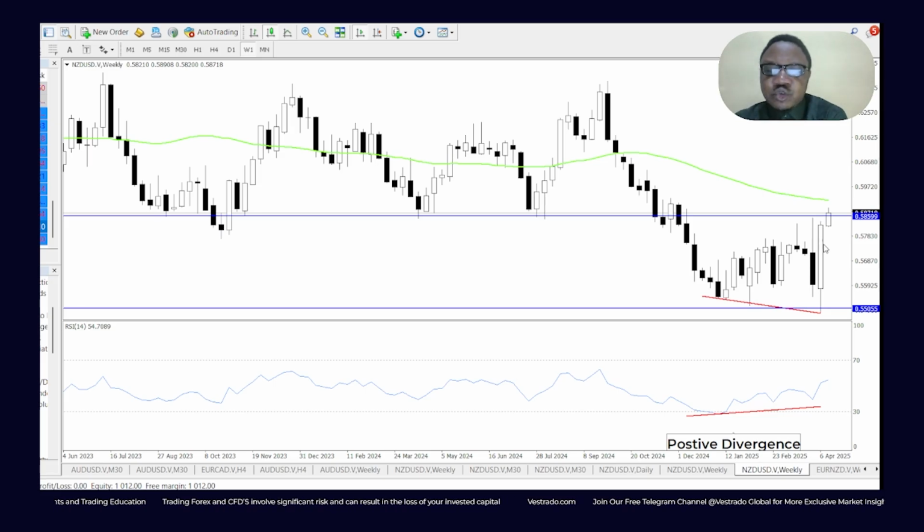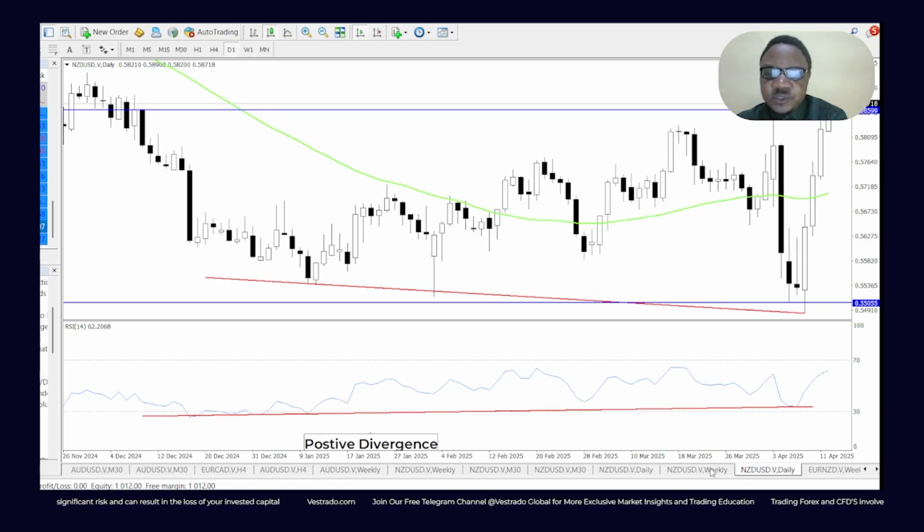The pressure had been too much in the market, and traders could just not wait anymore, and just went up for the bullish moves. And that's what we have right here. Price looking to hit the 50-day MA on the weekly chart. All right. On the daily chart, we see positive divergence, also buttressing the bullish outlook.